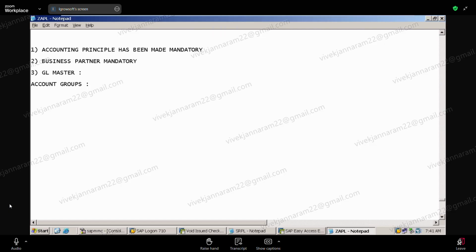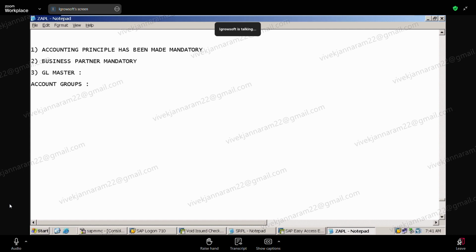It is to access through the user interface. Correct. So for every screen, for every T code, there is a tile. You have seen, right? We posted invoices and all, right? For every FB501 we call it a tile.